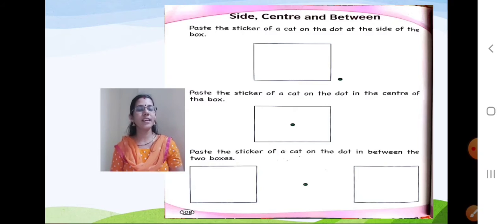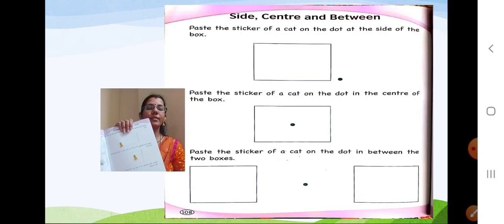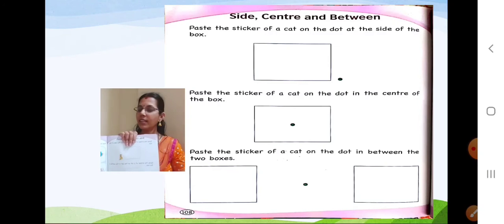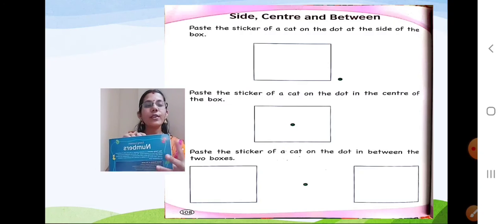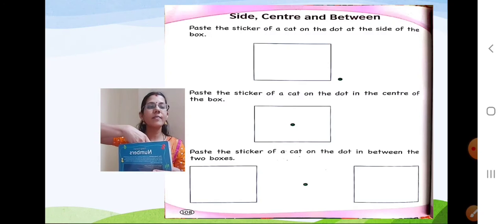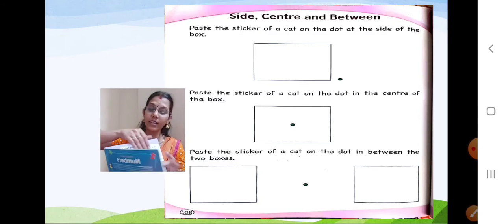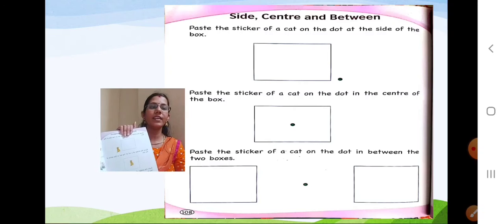Now, see here. Keep your finger over here and go. Open and close. Where are you keeping your hand? Where is your finger? On the side of the book.